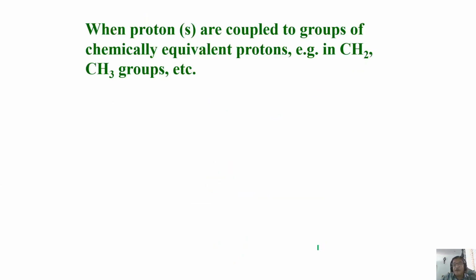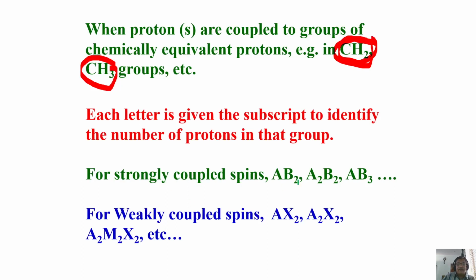Now I have a group of chemically equivalent protons like this; earlier there were only individual chemically equivalent protons. Now if I take a group like CH2, CH3, etc., how do you represent it using the alphabet? Very simple. For strongly coupled, you write AB2, where the B2 represents the number of protons in that group.